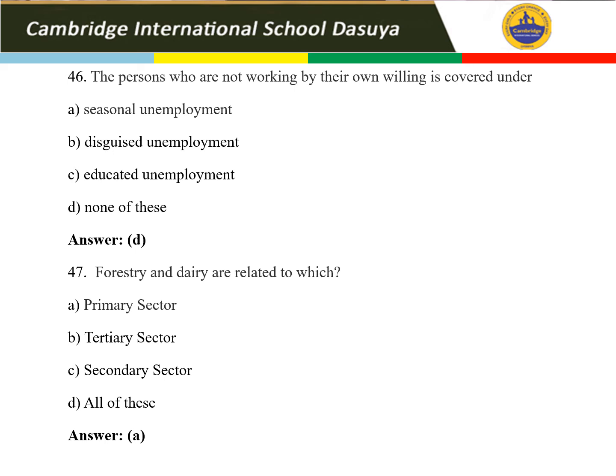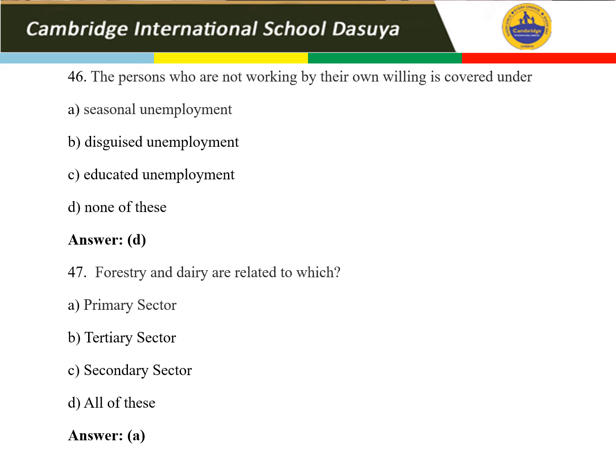Next is 47th question. Forestry and dairy are related to which? So forestry and dairy is the part of which sector? So first is primary sector. So that is the correct answer. Tertiary sector में services आती है. Secondary में manufacturing and all आता है. Fine. Processing industries and all आता है. So last wala, all of these, that is not the correct answer. So answer, the option A is your correct answer.